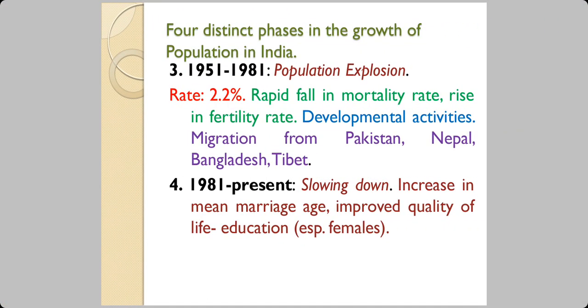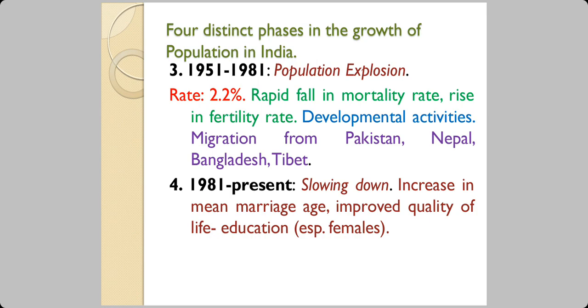The third phase between 1951 and 1981 is known as a period of population explosion. See, today you know that the population growth rate is 1.64%. Now compare this 2.2% with that. 2.2 is a very high rate. The reason was the rapid fall in the mortality rate, which means the number of people dying reduced, and rise in fertility rates. Then developmental activities were in full swing.